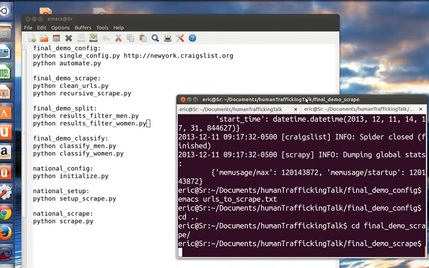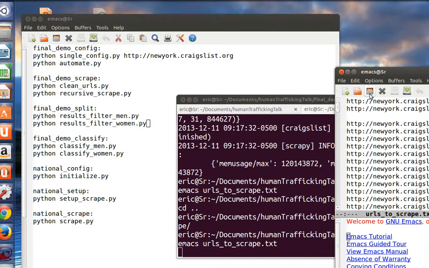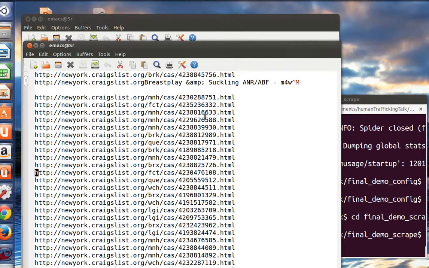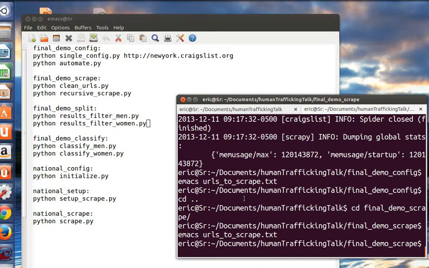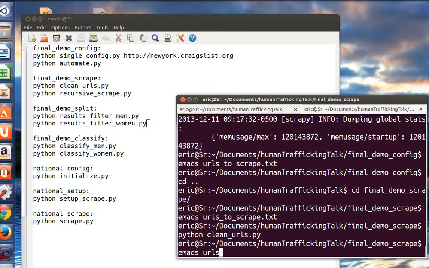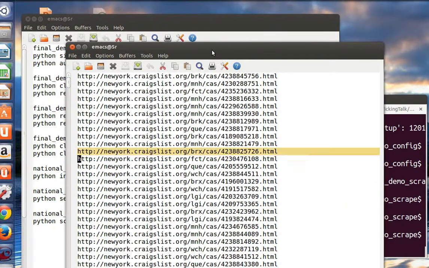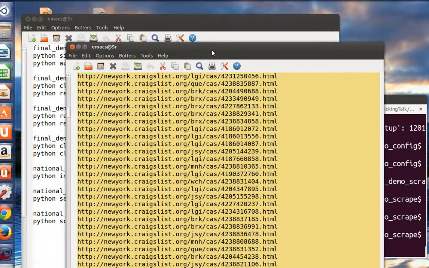Okay, now URLs to scrape. As you can see, there are a number of problems, but never fear. Run that. And look, all clean. Works wonderfully.